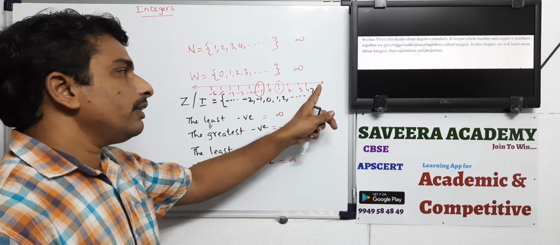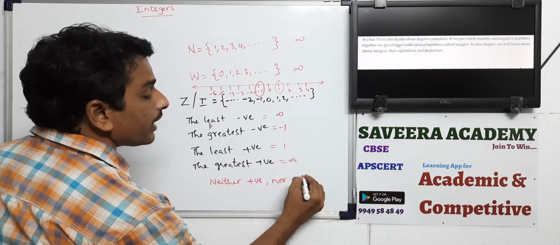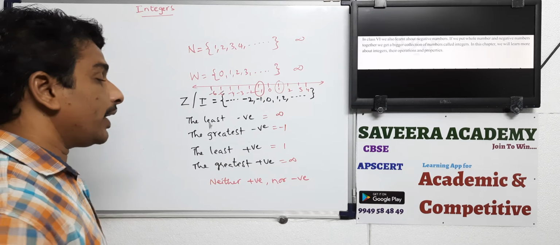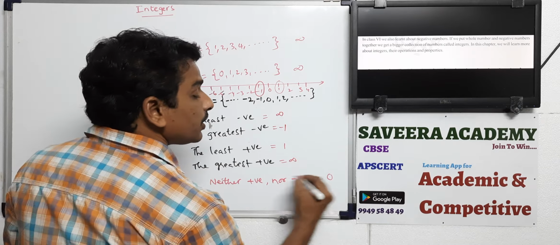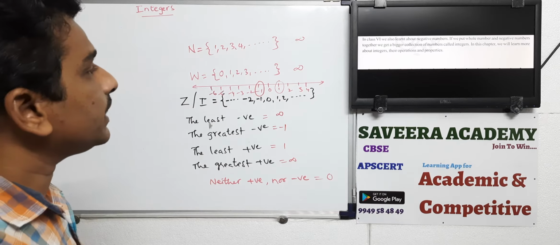Okay, infinite numbers you will get. That's why we cannot say which one is the bigger one. And 0. 0 is neither positive nor negative. Such integer is 0, you have to remember. Okay. So this is the integers. This is about the integers.